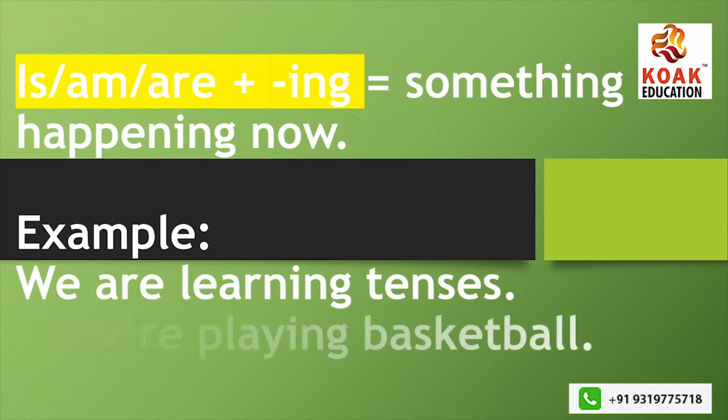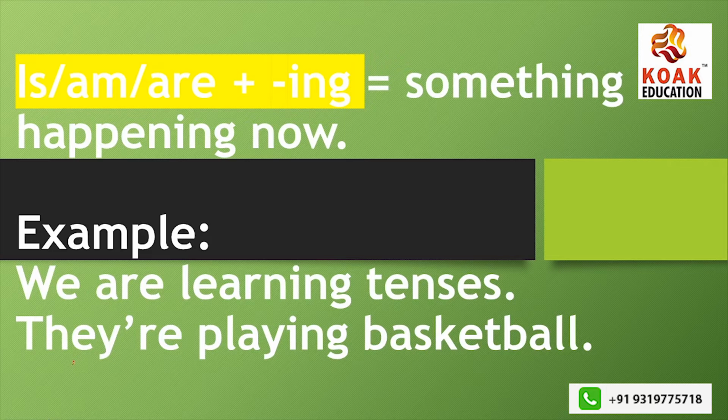Now, if I say they're playing basketball, see, I have used a contraction here. The reason for using contractions is that you should also get used to them, because using contractions is way better than using full-fledged forms. So when I say they're, I mean they are.